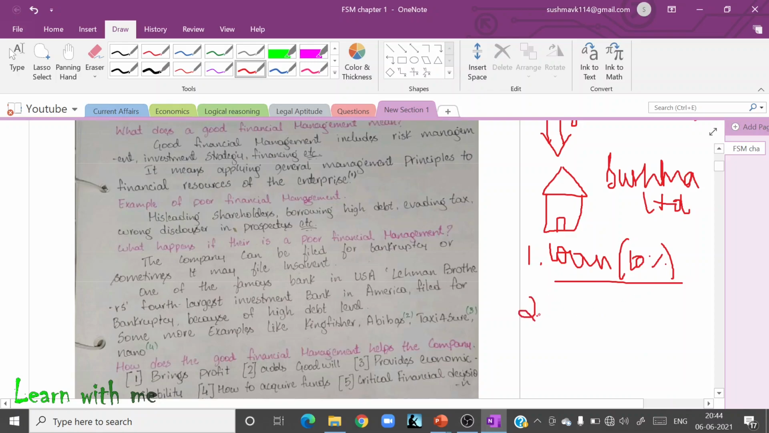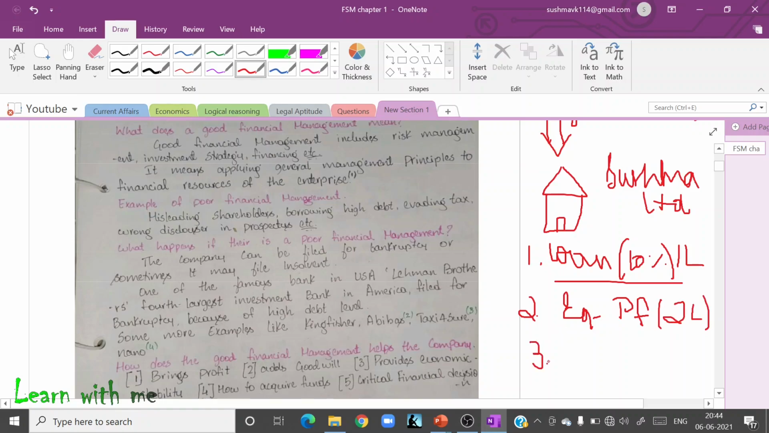Now again, that money is not sufficient for me. I have raised a loan of 1 lakh rupees, but that much amount is not sufficient. Now, what will I do? I will ask the public, please come, invest in my company. Whenever there is a profit, I will give you dividend. Now, equity shareholders and preference shareholders will come into the picture. They will come and invest in my company. I have got a good amount of rupees 2 lakh from these two groups.